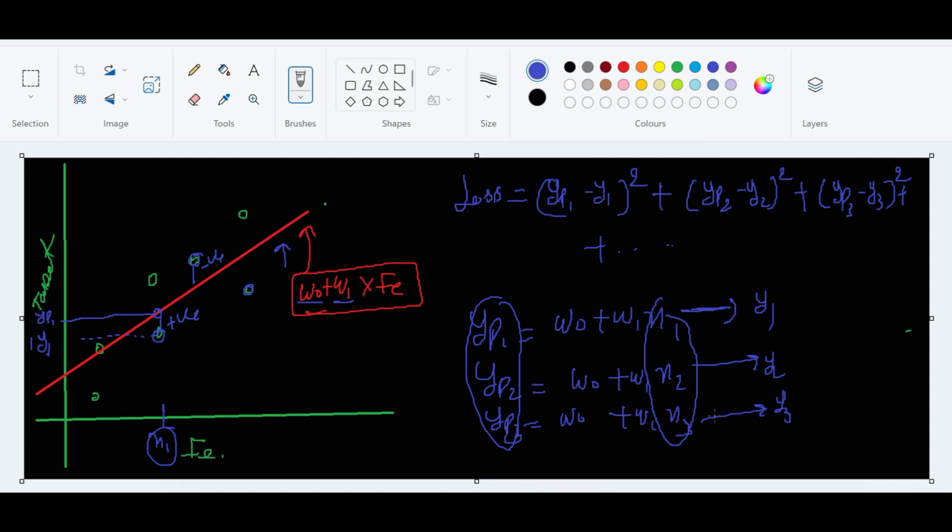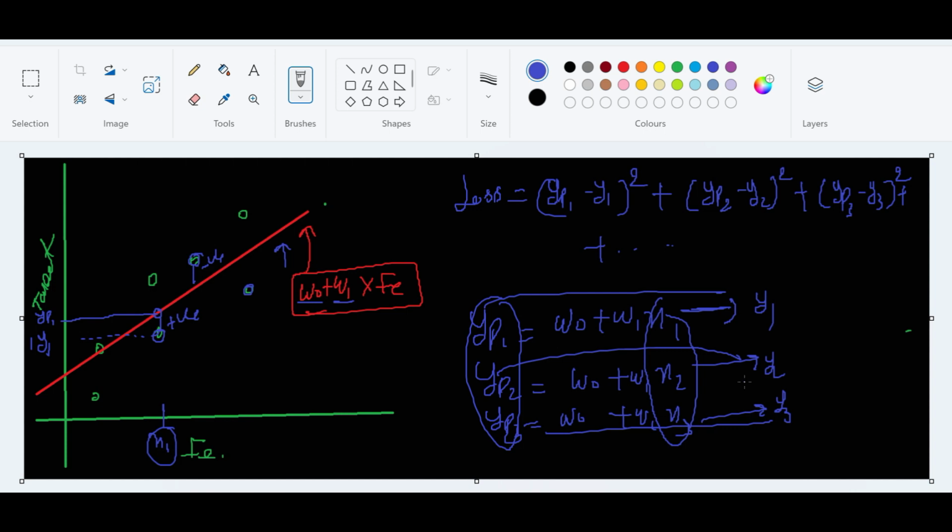Because right now we're trying to see whether this assumption line is correct for the given data or not. If this is okay for sample data, then we may predict for the future also. Maybe we can think for the population, but right now we are talking about sample data. So, we just saw there is a gap here: yp minus y1, yp minus y2, yp minus y3. Sometimes this gap will be negative and positive, so it will cancel out. That's why we did the square here.